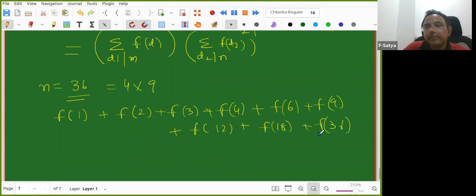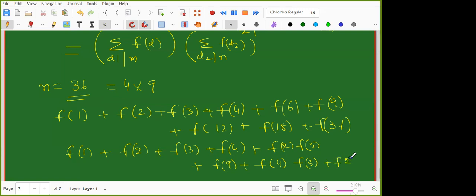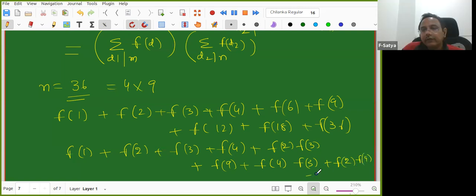Okay, I'm explaining with one example. So I keep f of 1 as it is. f of 2 also I keep as it is. f of 3 as it is. f of 4, in fact, you can write 2 squared if you want. f of 6 is 2 into 3, so this is f of 2 into f of 3, right? f of 9, I'll write as it is. f of 12, I write as f of 4 into f of 3, because the GCD of 3, 4 is 1. f of 18 is f of 2 into f of 9. So f of 36 is f of 4 into f of 9.